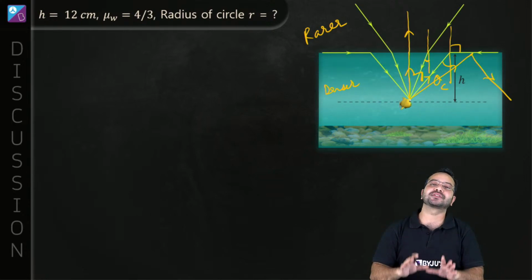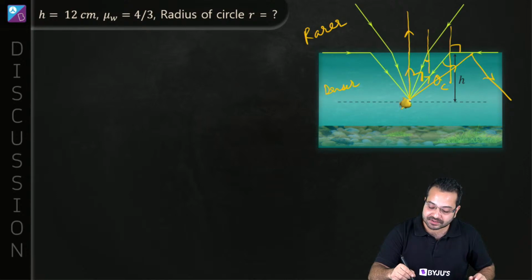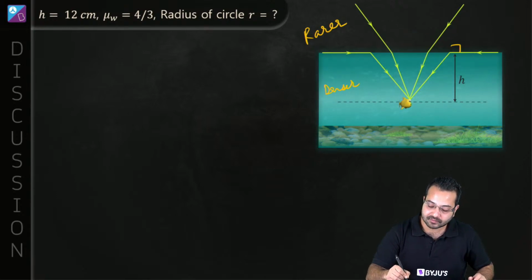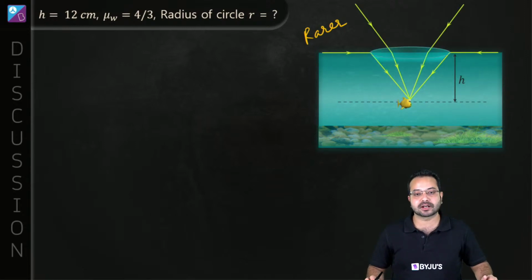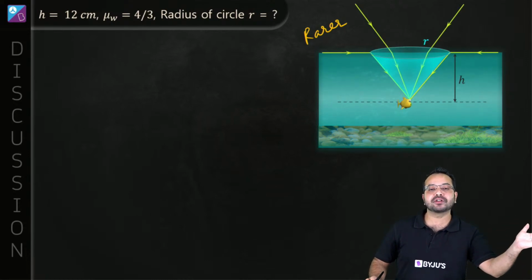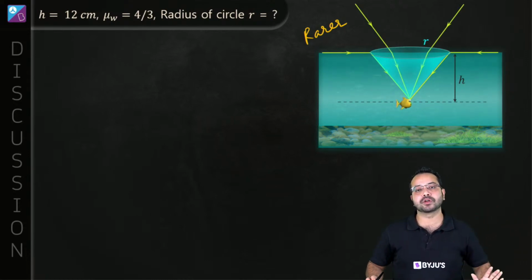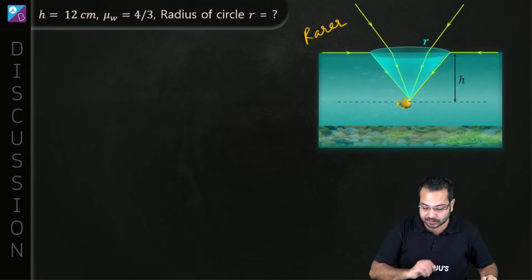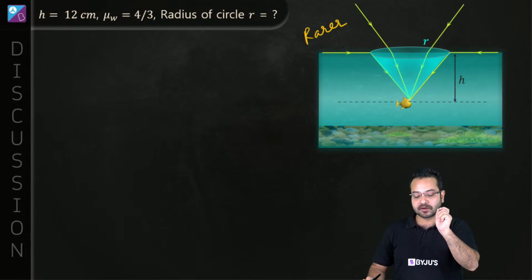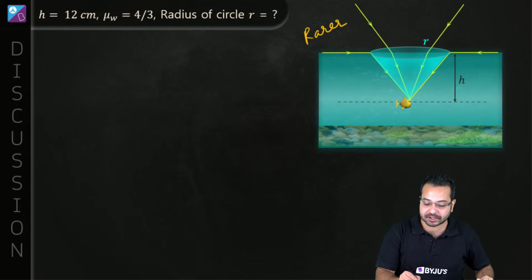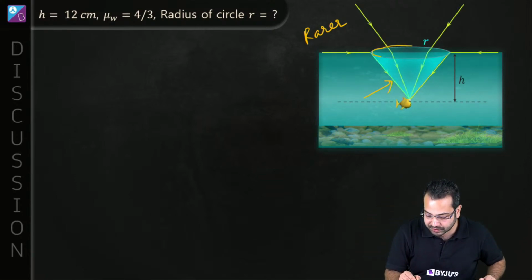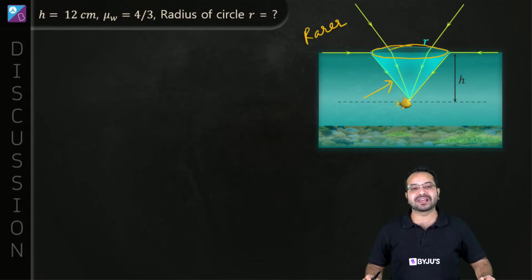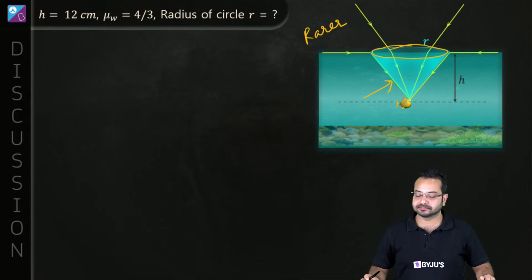So the fish is going to perceive the world in the same manner, which means if I erase all of this, fish will not be able to see beyond this region. Is that correct? Beyond this region, light from beyond this region will not be able to reach the fish, which means the field of view of fish is limited to this cone. Is that correct? So on the surface, we'll have a circular ring which will make its horizon. Is that correct? Okay.